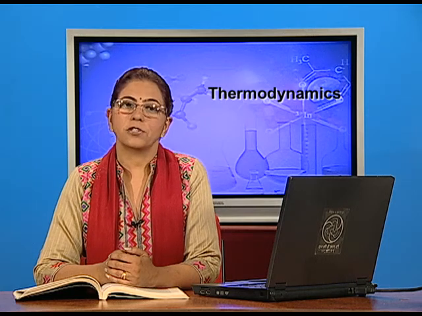Every system is associated with internal energy, whose exact value cannot be calculated. We only find the change in the internal energy. Internal energy of the system can be changed by changing the heat and the work. Delta U is equal to Q plus W. The first law of thermodynamics, which is also the law of conservation of energy, says that the energy of the universe is constant. We have also studied about the enthalpy or the heat content of the system.